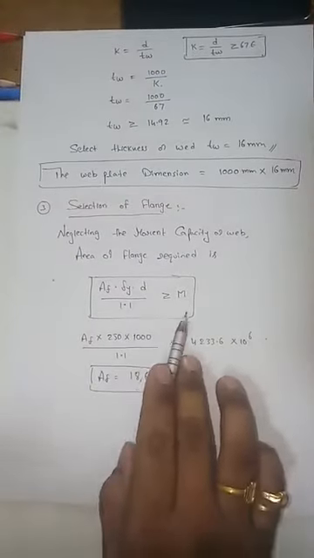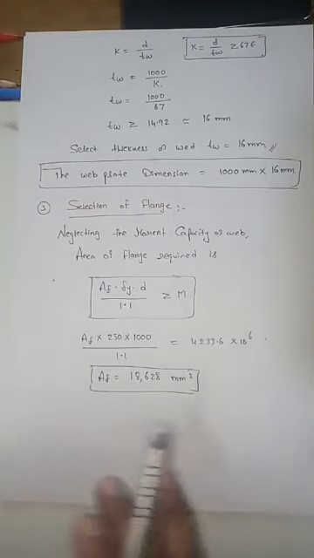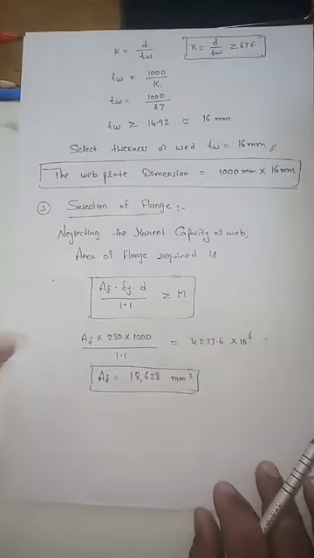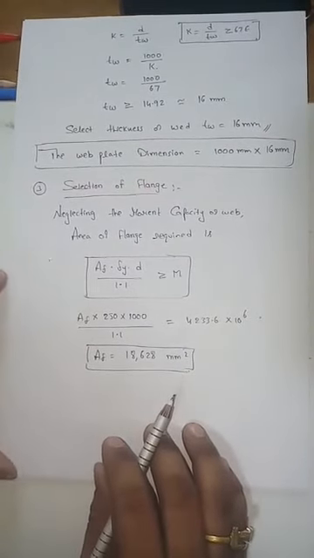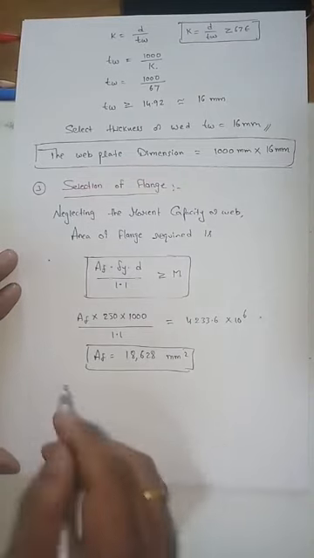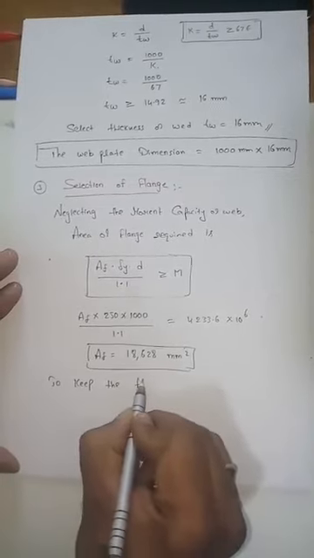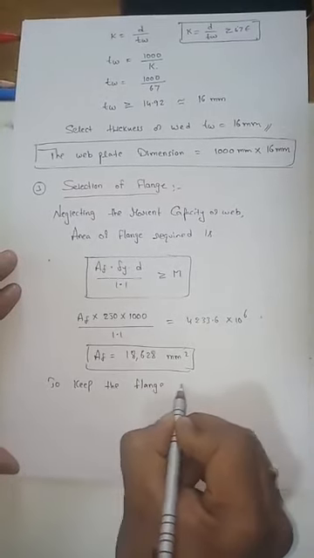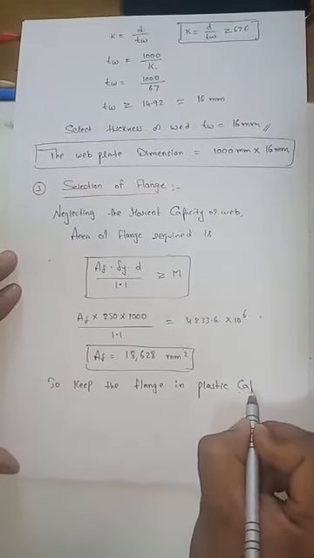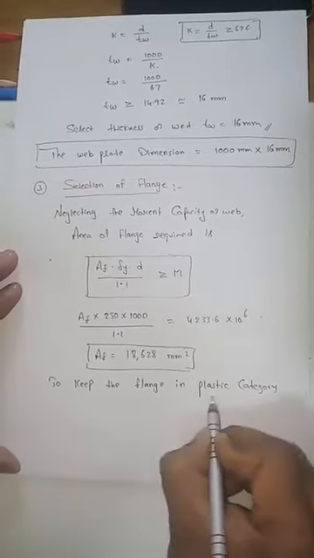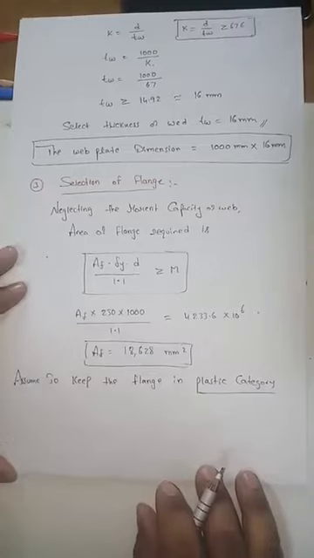So this is based on the moment. From this required area of the flange, now I will calculate what should be the width of the flange and what should be the thickness of the flange. For that I will take this beam as a plastic category, to keep the flange in plastic category. I don't know under which category your beam is falling, but I will assume first a plastic category.